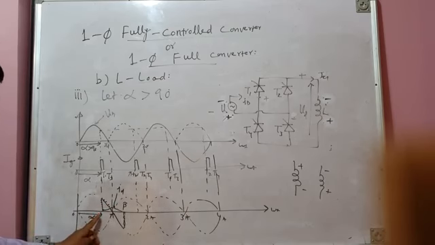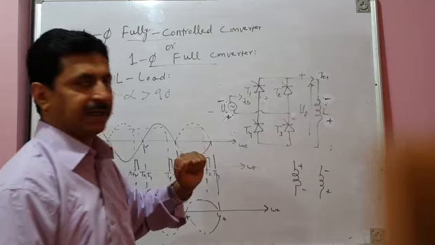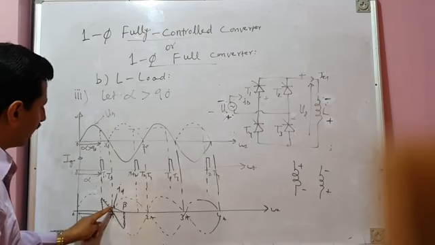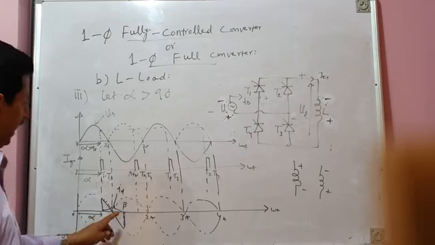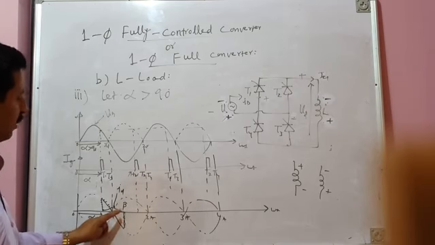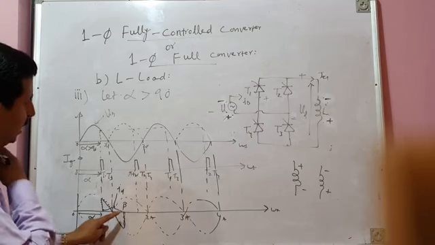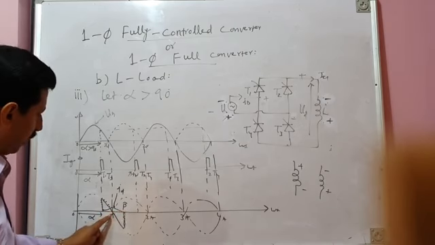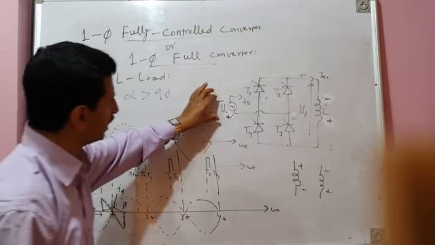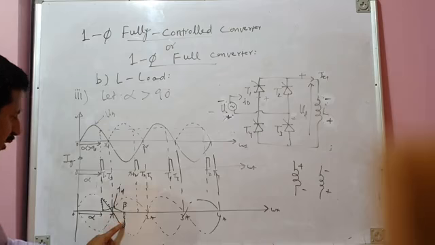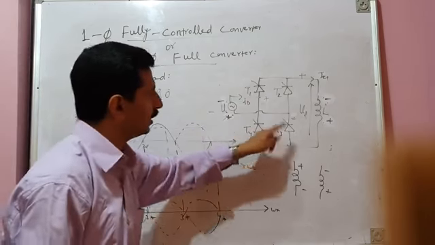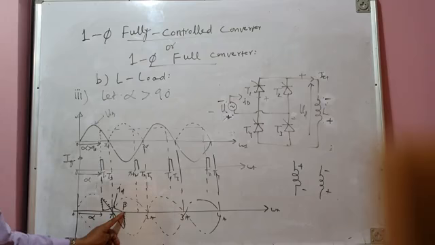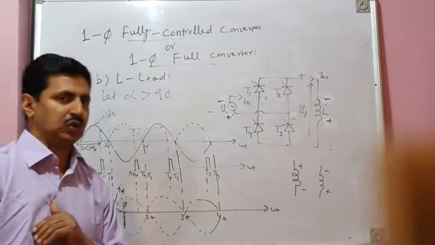So what happens? From alpha to pi, the T1, T3 pair is conducting. Load voltage is equal to the positive half segment of source voltage. From pi to beta, what happens to the load current? Load current now falls, and it becomes zero at beta. Beta is the point at which the energy released is exactly equal to the energy stored. So from pi to beta, the source voltage has reversed its polarity. A segment of the negative half cycle of source voltage will appear across the load because T1 and T3 are continuously conducting, but they will not conduct up to the next instant of firing. They will conduct only up to beta, because at beta load current becomes zero.